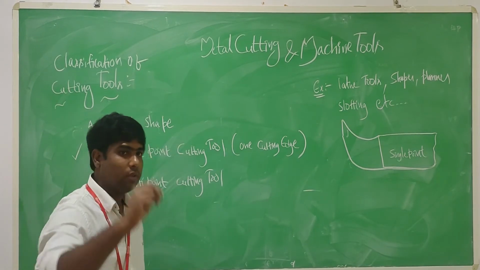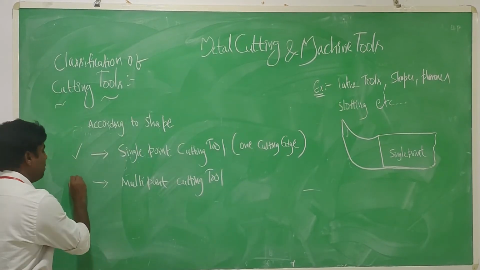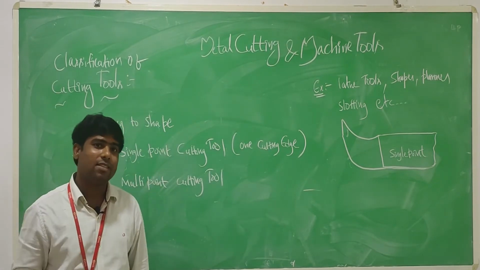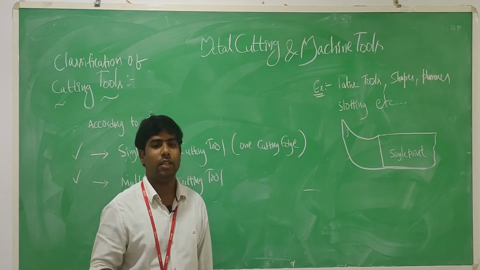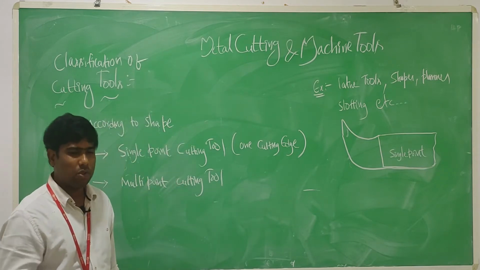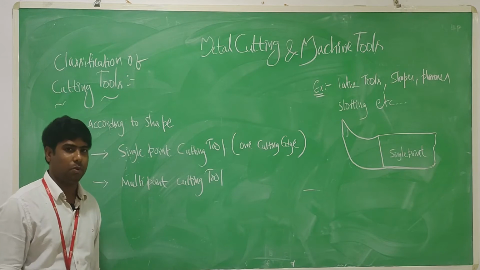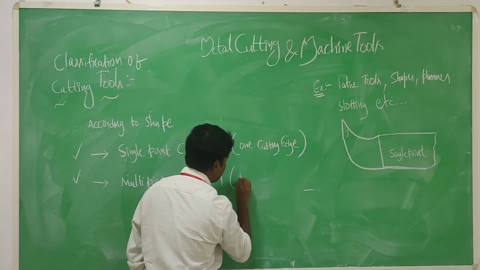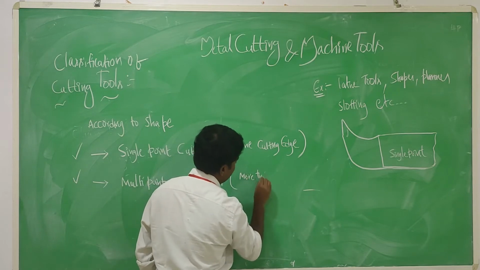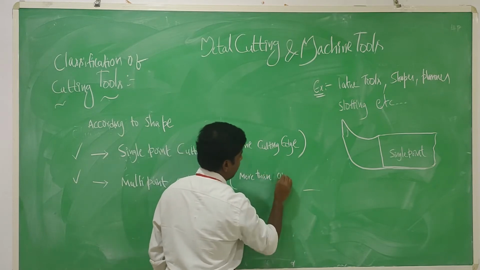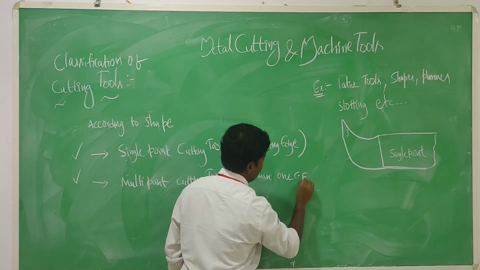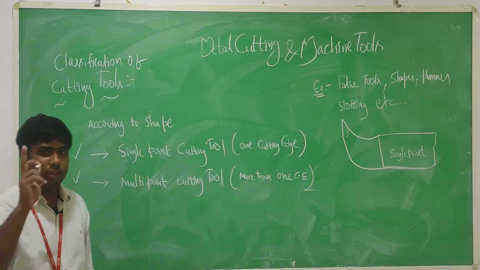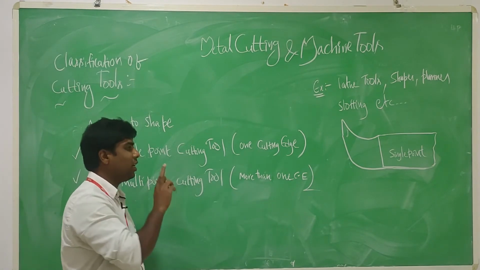So coming to what are multi-point cutting tools? Multi-point cutting tools means a tool which has more than one cutting edge. The tools which have more than one cutting edge are treated as multi-point cutting tools.